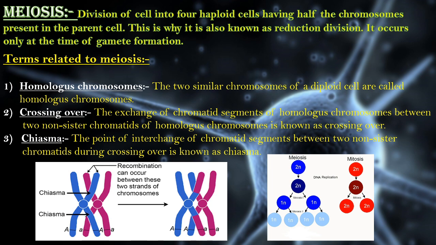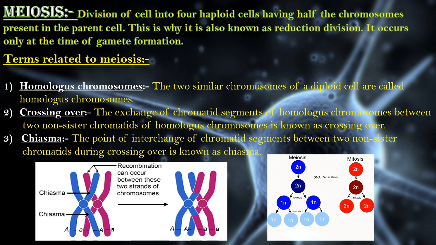But in case of meiosis, it is clearly written that it is a reduction division. That means there is a significant reduction of chromosome number. So what happens here? The parent cell has 2n chromosomes, but the daughter cells will have n chromosomes. This type of division occurs at the time of gamete formation, whereas mitosis occurs in the somatic cells of our body. Okay, let's know about some terms which are related to meiosis.